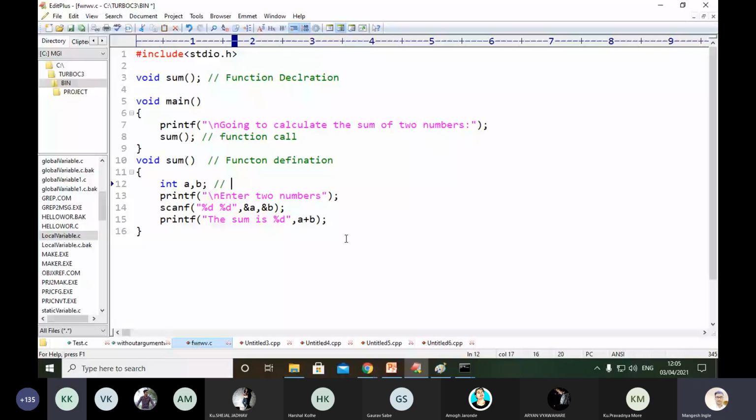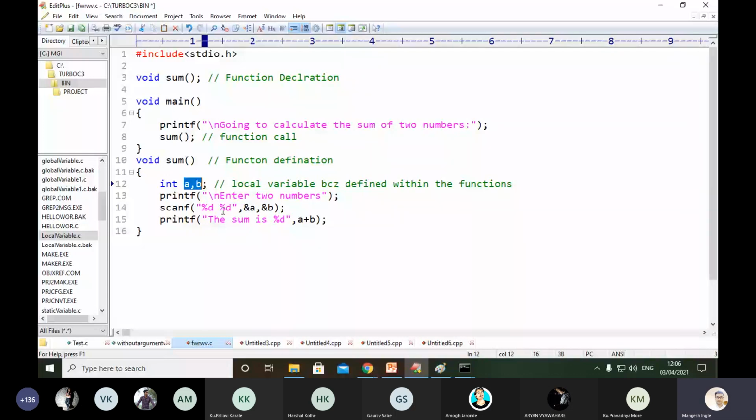These are local variables because they are defined within the function. So you can see local variables a and b present inside the sum function, which means those variables are accessible within the function only.